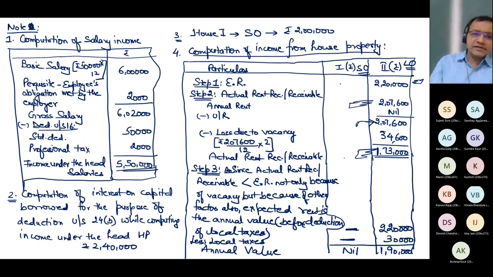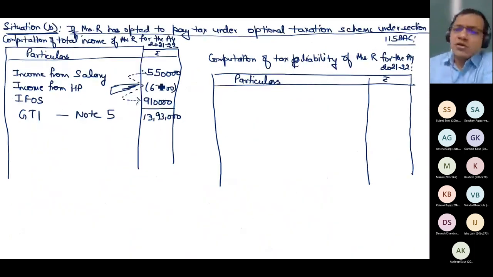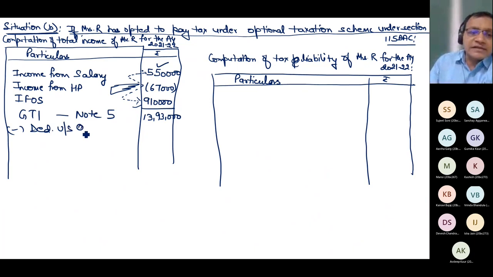What I have done is I adjusted the negative income of 67. You can say that I am adjusting against salary, or you can say that I am adjusting it against other sources. Doesn't matter, because with both the positive incomes, it is allowed. So this concept I applied. Less what? Deductions under section 80C. Can you tell me how much is 80C now? Anyone who can give me the answer? How much is 80C?